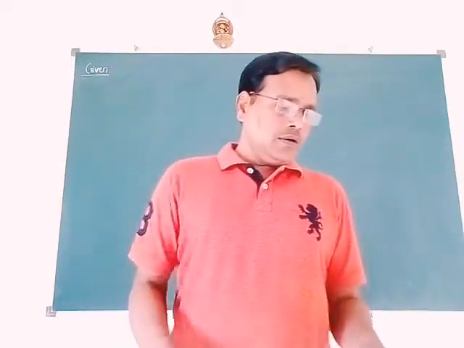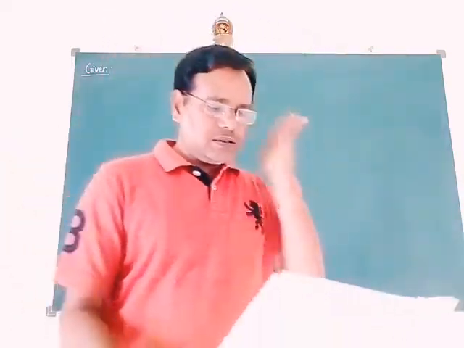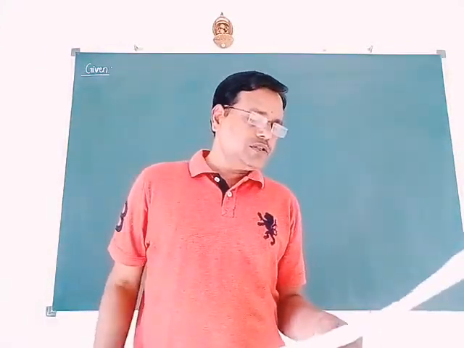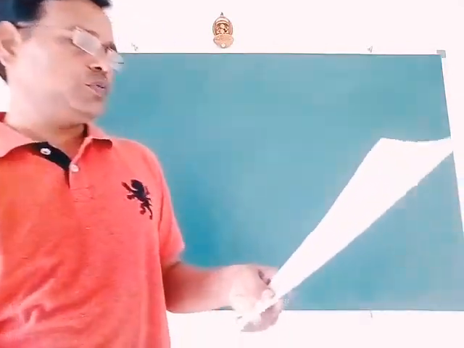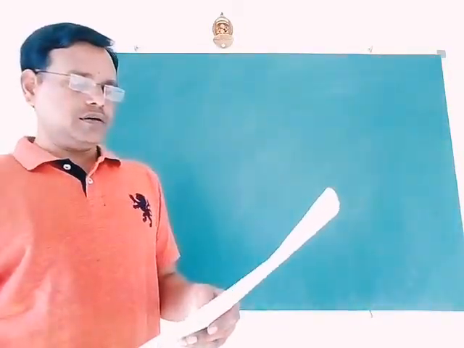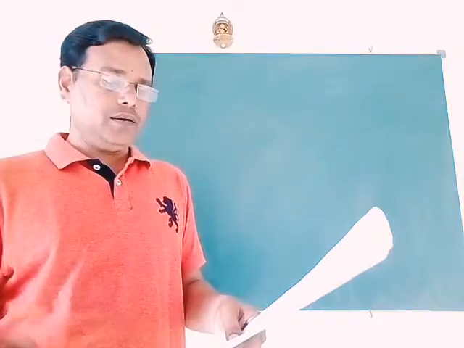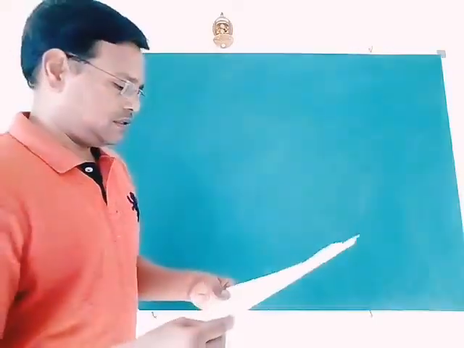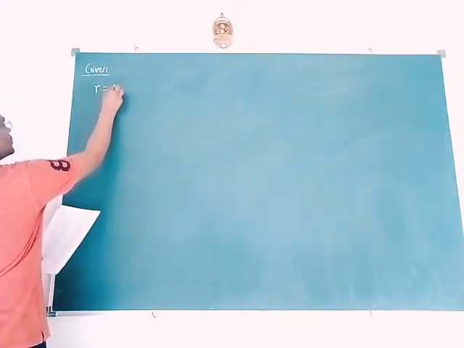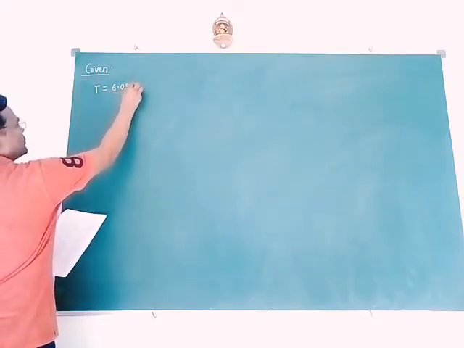So let's see the 16th problem. During a stunt, a cyclist, considered to be a particle, is undertaking a horizontal circle inside a cylindrical well. The radius of that well is given, small r equal to 6.05 meter.